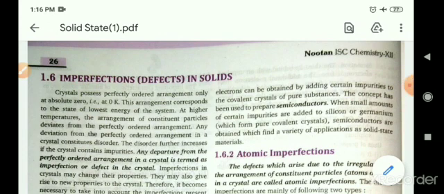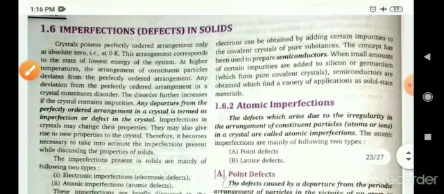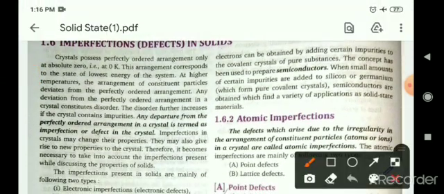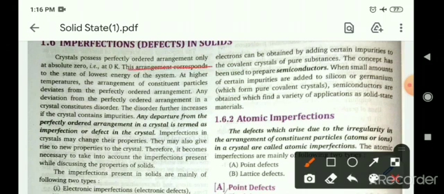Today in this class we will discuss the third part of the chapter Solid State, in which we will discuss imperfections or defects in solids. A crystal possesses a perfectly ordered arrangement only at absolute zero, that is at 0 Kelvin, and this arrangement corresponds to the state of lowest energy of the system.